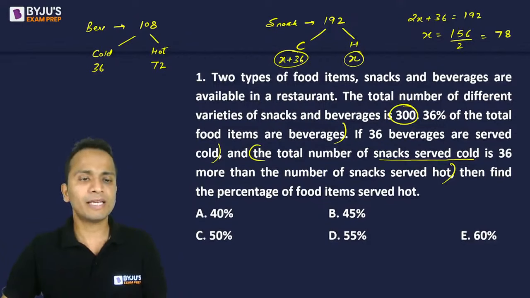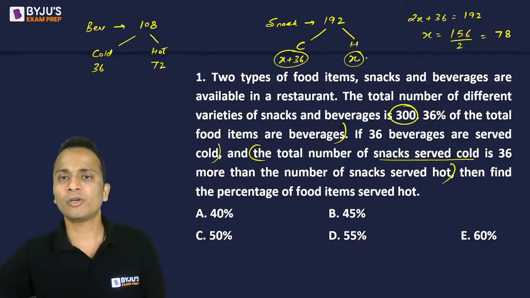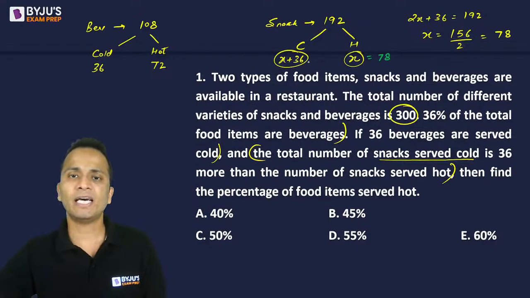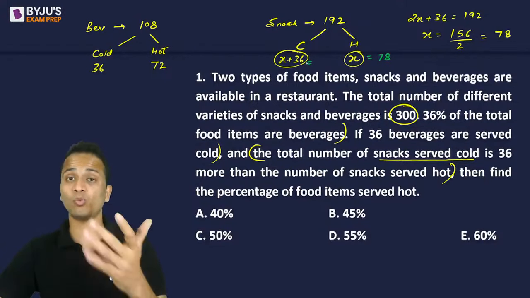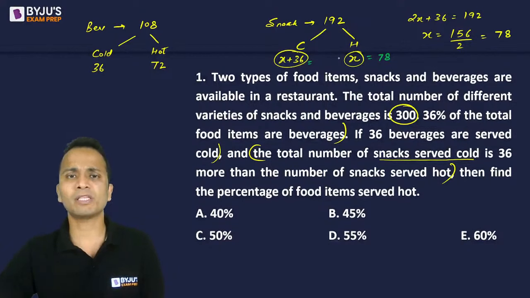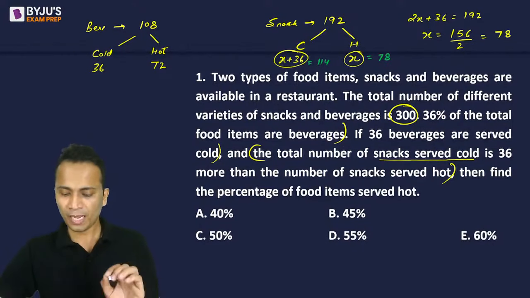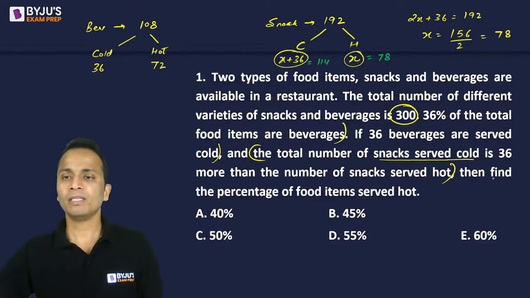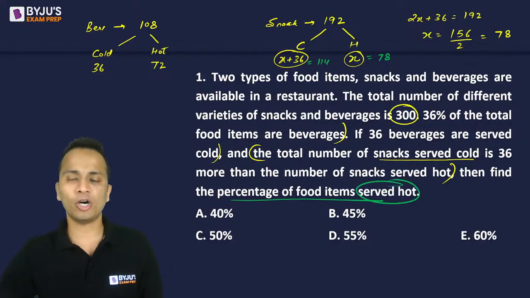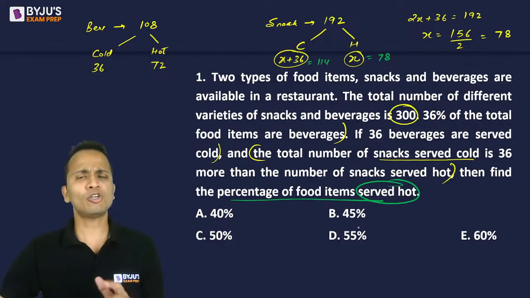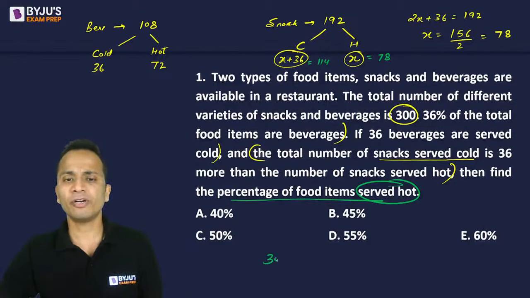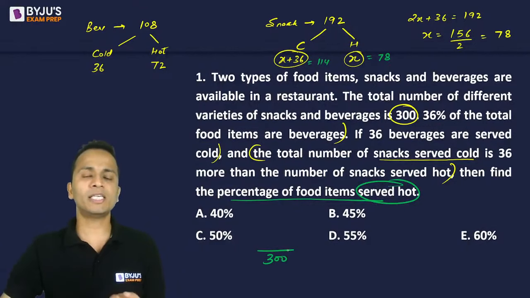Now, after getting the value of x, you can find out the number of hot snacks served, which is 78, and then 78 plus 36, it will be 114. Okay, that is the cold snacks served. Now, the last line of this question: find the percentage of food items which are served hot. Percentage of food items. Now, how many total food items were there? 300. Now how many of these were served hot?